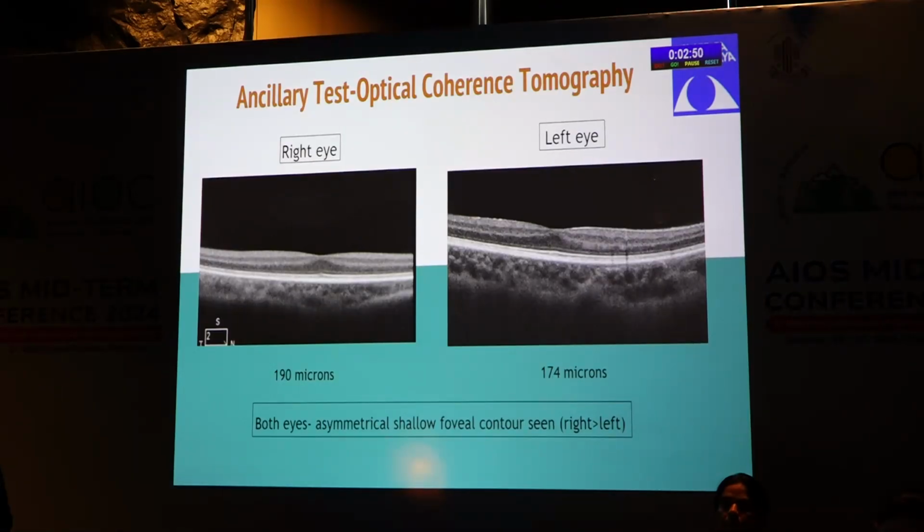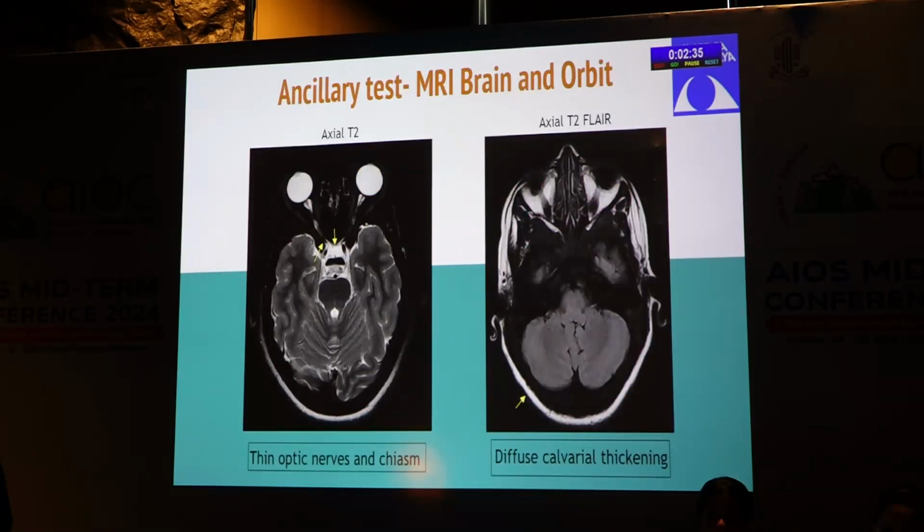We did ancillary testing, which was OCT, optical coherence tomography, which confirmed our suspicion of foveal hypoplasia. There was absence of foveal pit seen in both eyes with asymmetrical shallow foveal contour seen, right thicker than the left. The temporal pallor led us to order an MRI brain and orbits for the patient.